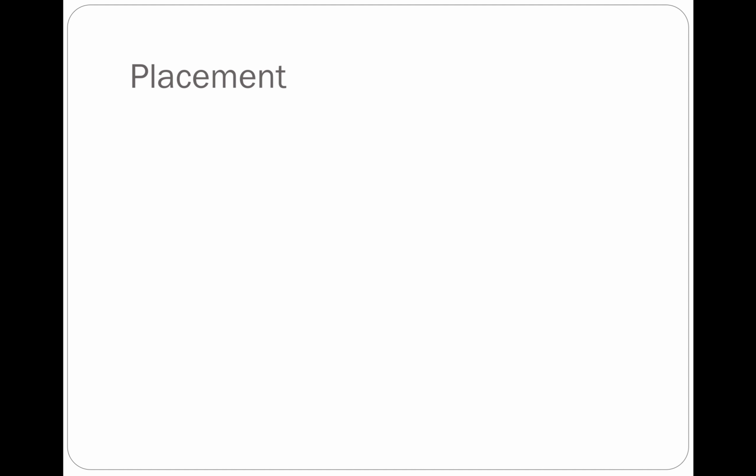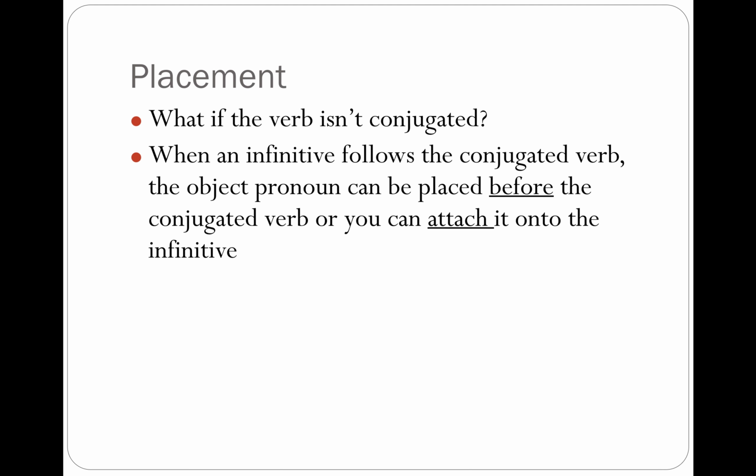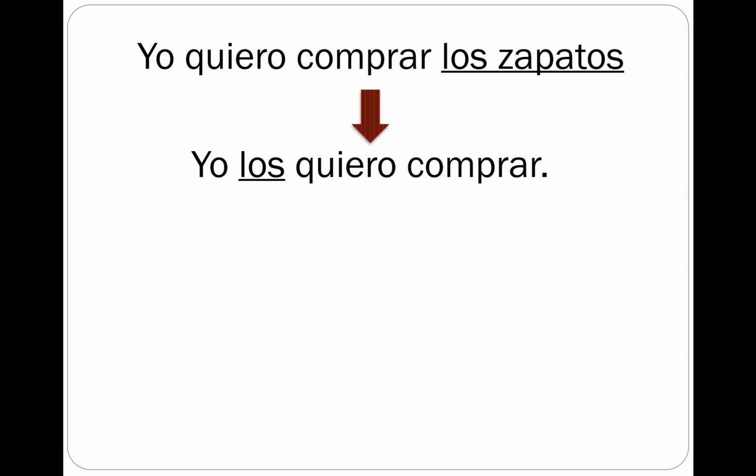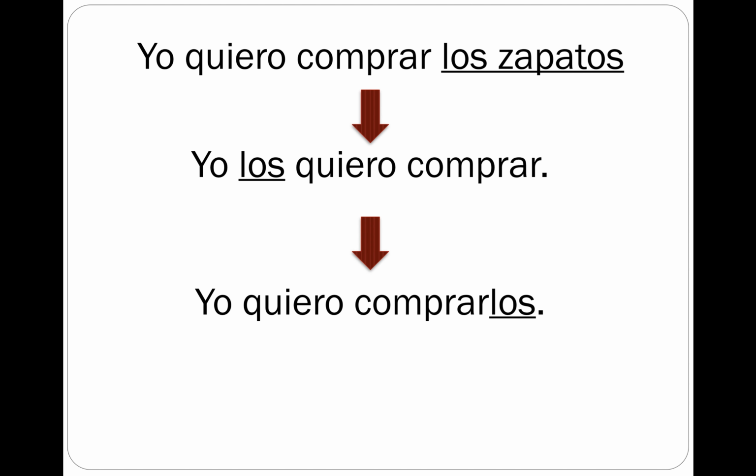But we also have to worry about if the verb is not conjugated. For example, when an infinitive follows a conjugated verb, the direct object pronoun can be placed before the conjugated verb, or you can attach it to the infinitive. For example, I want to buy the shoes. We have an unconjugated comprar, so changing it to I want to buy them, the them or the los can go before the conjugated quiero, yo los quiero comprar, or we can attach it to the infinitive comprar, yo quiero comprarlos.